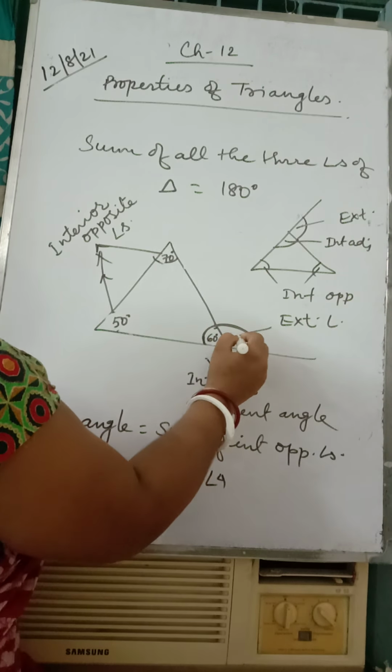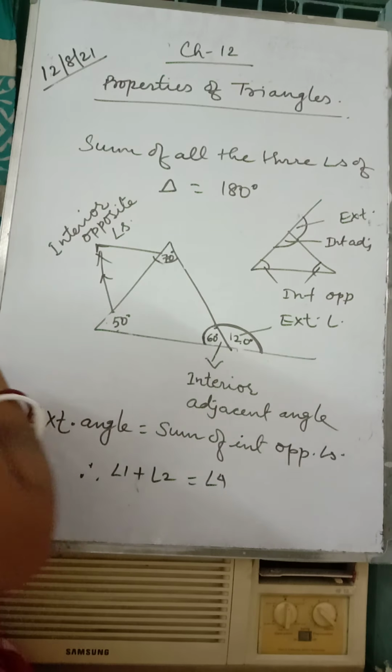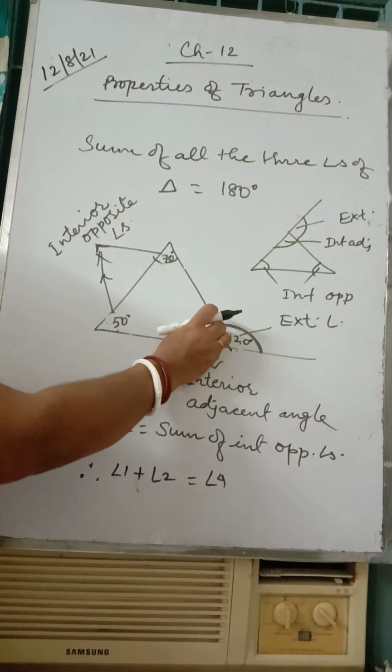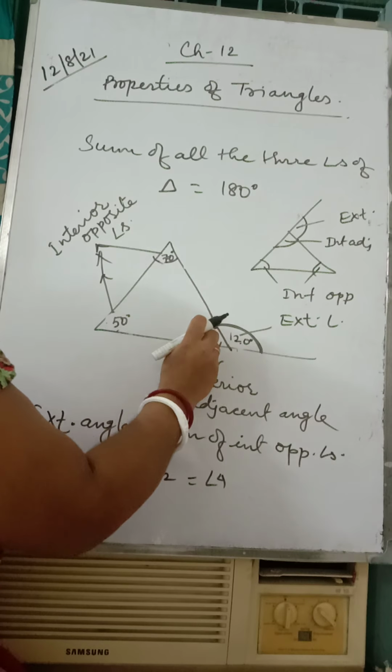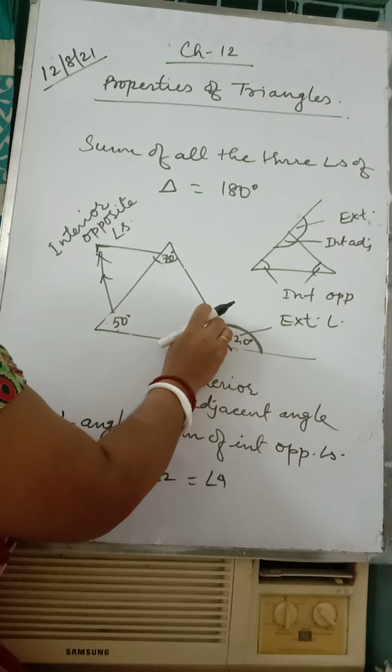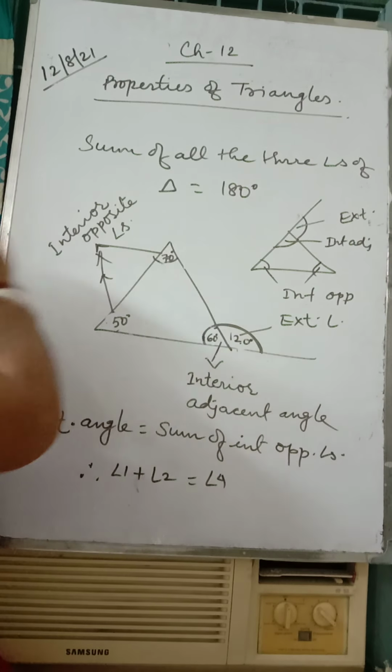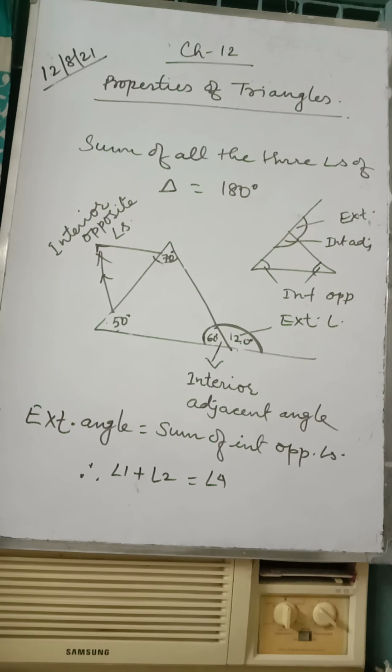Now if this is 120, the sum of these 2 is 120, because this is common. This sum is 180 and this sum is 180. Now this is common, so the sum of these two will be equal to the exterior angle. So this is how the sum of interior opposite angles is equal to the exterior angle. Okay.